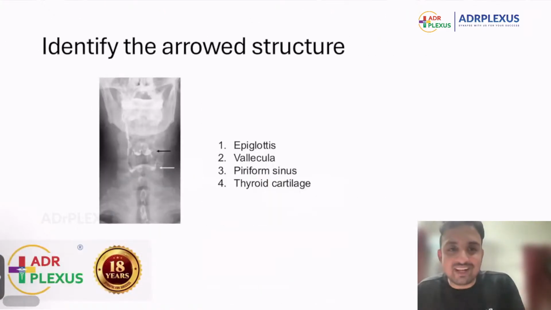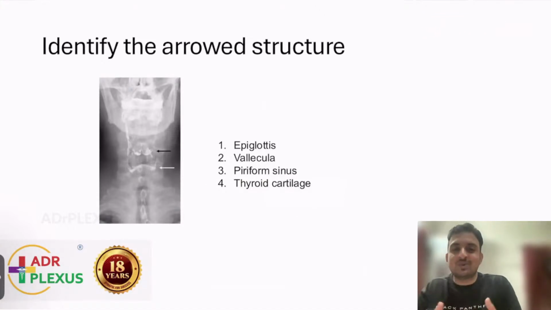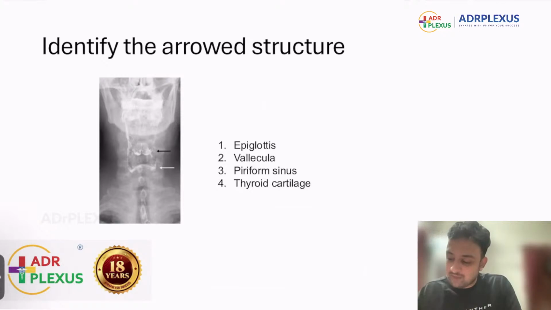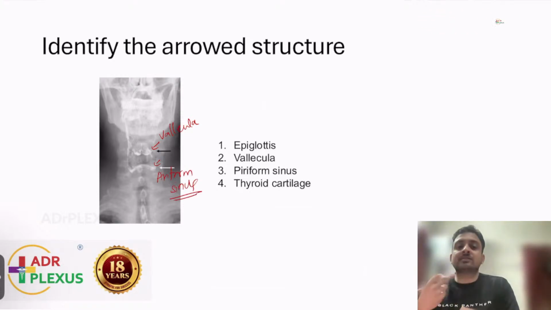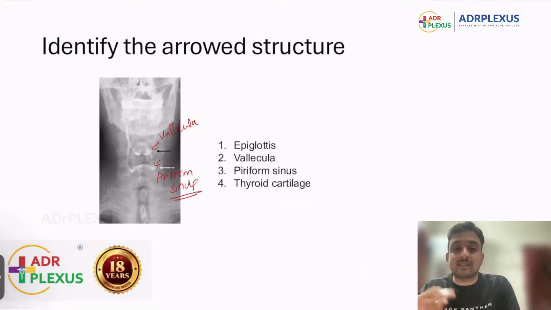Now, this is something that we haven't discussed in our routine classes. Many of them thought that this is a plain image. Some of them are telling that this is a barium image. If this is a barium image, then the first thing that you see is called the vallecula. And the second thing that you see here is the pyriform sinus, or pyriform fossa, you can say.